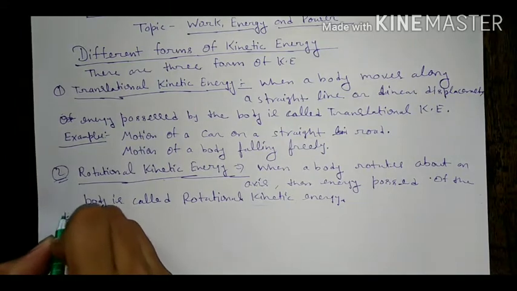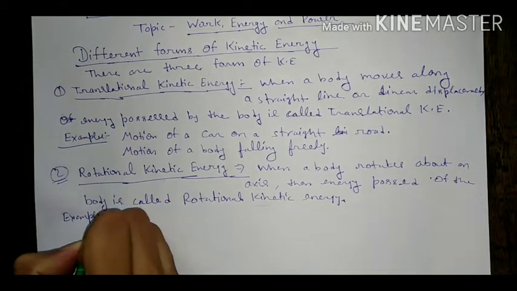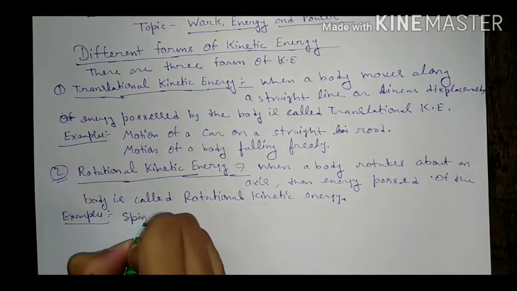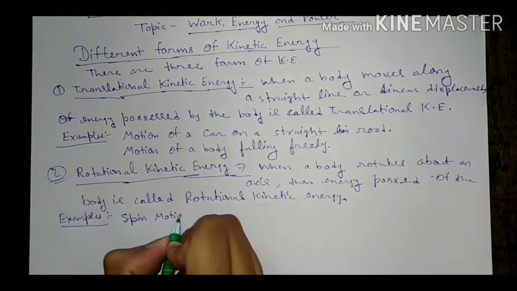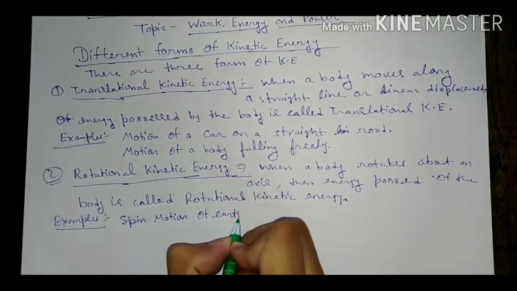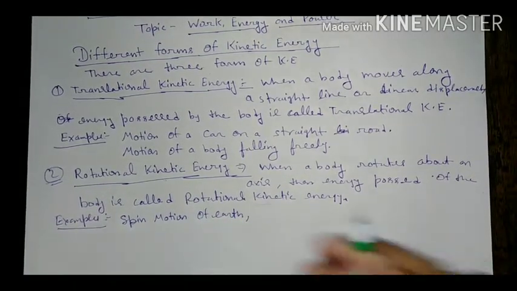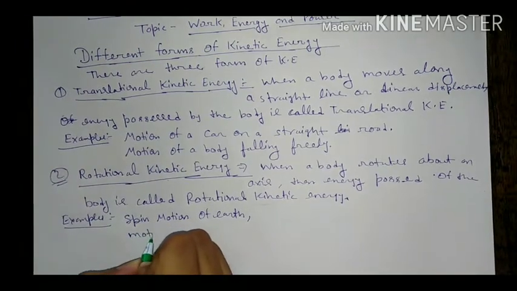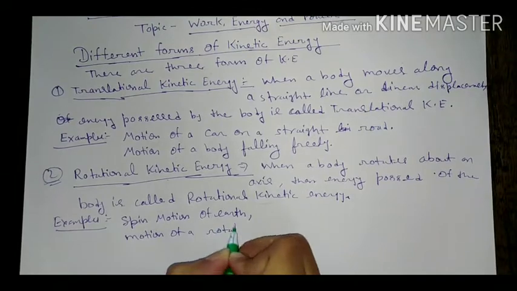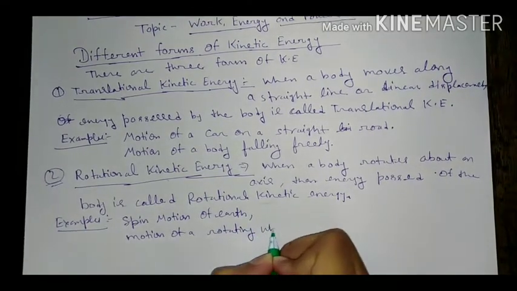For examples, we can write: our first example is the spin motion of the earth, or motion of a rotating wheel.